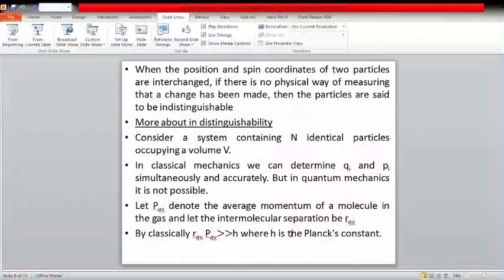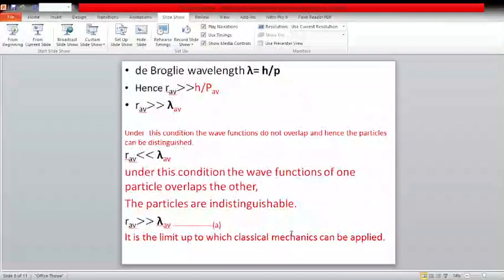More about indistinguishability. Consider a system containing n identical particles occupying a volume V. In classical mechanics, we can determine qi and pi simultaneously and accurately, but in quantum mechanics it is not possible. Let P average denote the average momentum of a molecule in the gas, and let the intermolecular separation be R average. Classically, R·P is very much greater than h, where h is Planck's constant. That is, the de Broglie wavelength lambda equals h by p. Hence, R average is very much greater than h by P average, that is, R average is very much greater than lambda average.